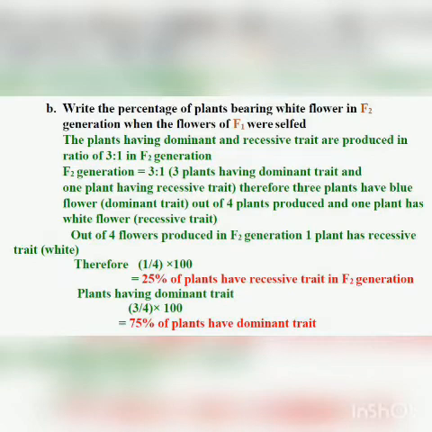I hope you all know how to find ratio and percentage. Here 25% of plants will have the recessive trait in F2 generation. How many plants will have the dominant trait? You can find 3/4, because out of 4, 3 plants have the dominant trait. So 3 divided by total number of plants into 100, you will get 75%. Or you can do it the other way also: if 25% of the plants have the recessive trait, you subtract 25 from 100 and get 75%. So 75% of plants will have the dominant trait.